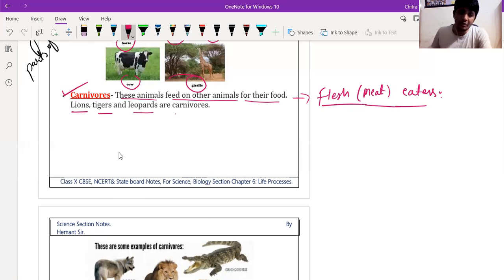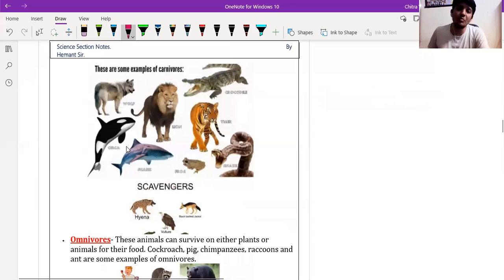We have divided carnivores into one more category called scavengers. What are scavengers? Those who eat dead food or rotten meat. No, leftover meat we will say, leftover. Yes, those who eat what was already eaten by other carnivores.